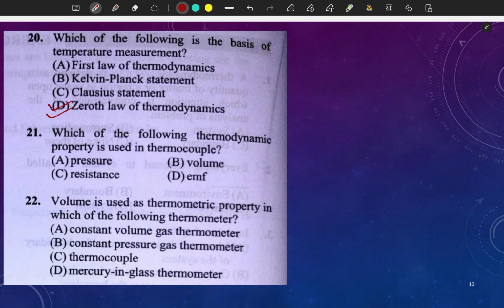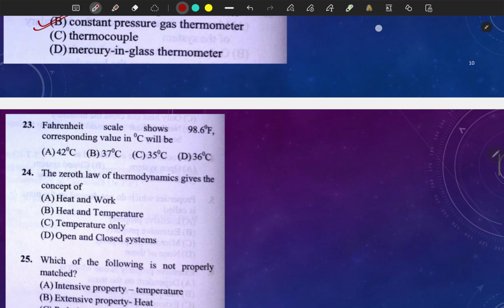Which of the following thermodynamic properties is used in thermocouple? Okay, so in thermocouple क्या होता है, टेम्परेचर डिफरेंस रहता है, एंड फ्रॉम टेम्परेचर डिफरेंस वी मेज़र द EMF in the sample, we measure the voltage, so it is EMF. Volume is used as a thermometric property in which of the following thermometers? So let's see, constant pressure gas thermometer, this is the answer.